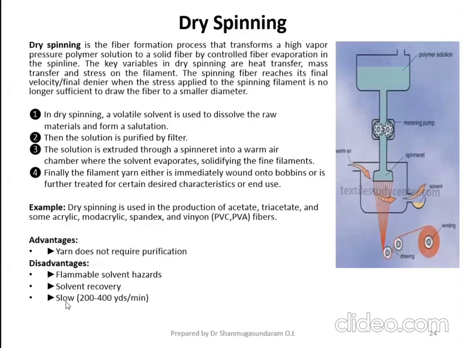Please look at the slide. The spinning speed is 200 to 400 yards per minute, whereas in melt spinning it is 1500 yards per minute, or you can even go up to 4000 yards per minute. Please look at the production speed, or you can call it the winding speed. So when compared to melt spinning, the production is very low in dry spinning technology. Okay, is it clear?